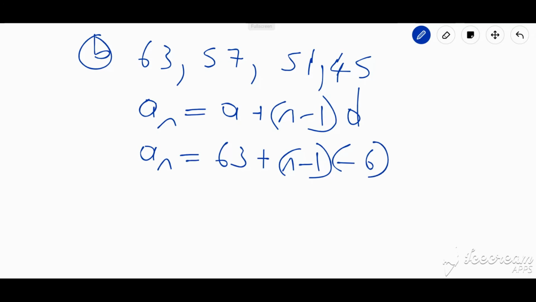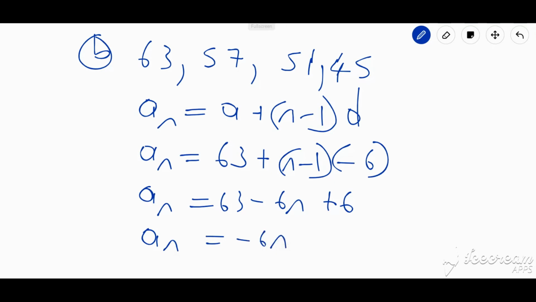Now, when I break this down, I'm going to have an equal to 63, and of course, when you expand this bracket, you have minus 6n plus 6. So this boils down to give me an equals minus 6n plus 69.